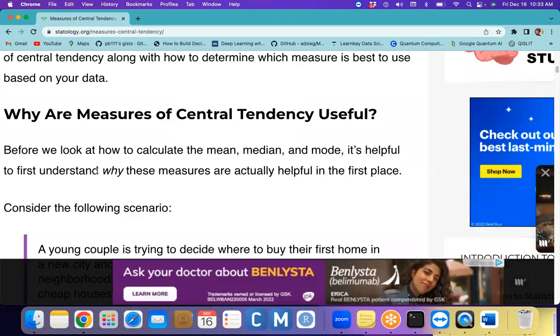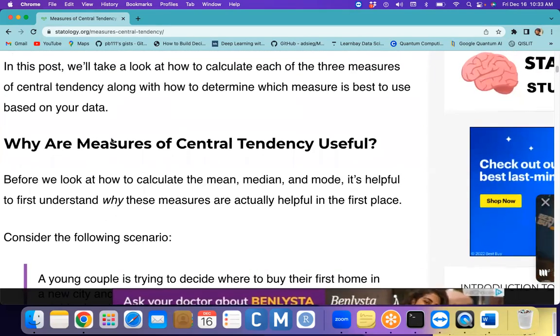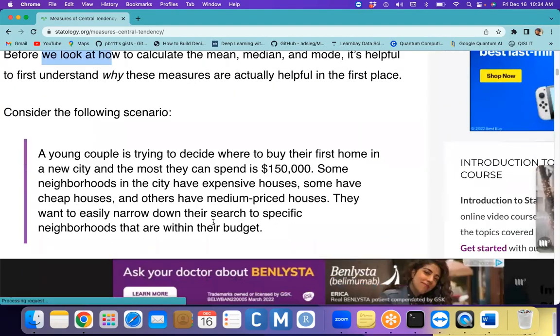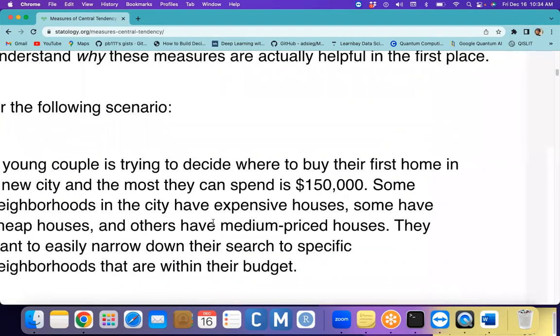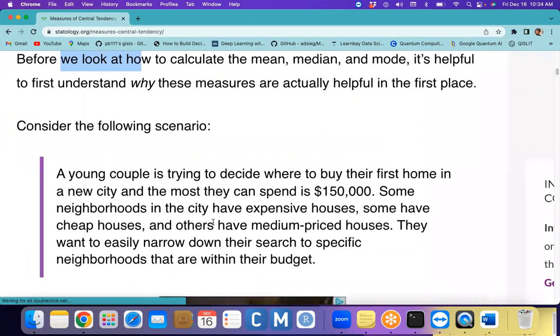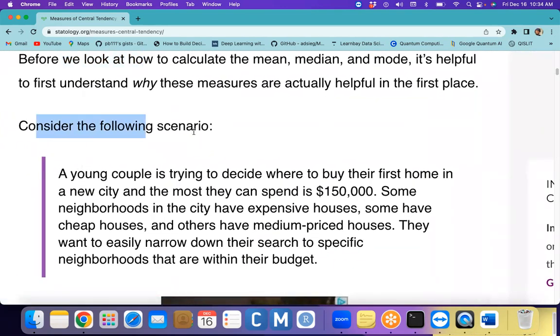Now we need to understand why the measure of central tendency is useful. Before you look at how to calculate the mean, median, and mode, it is helpful to understand why these measures are helpful in the first place. Consider the following scenario, a small example.